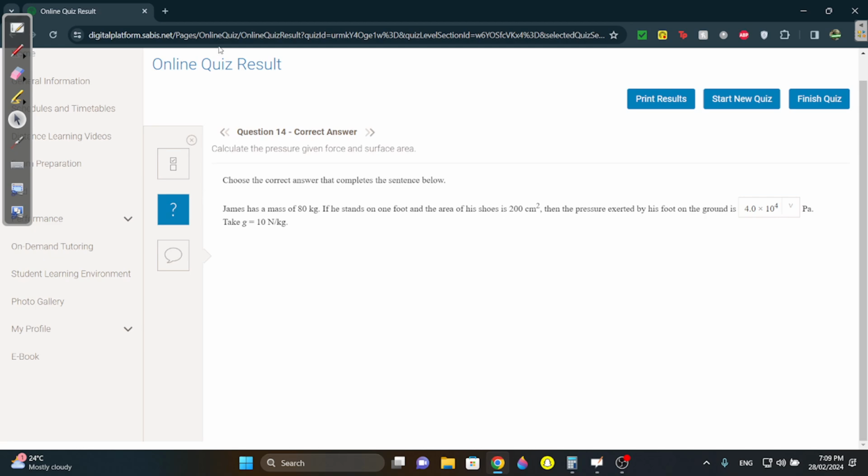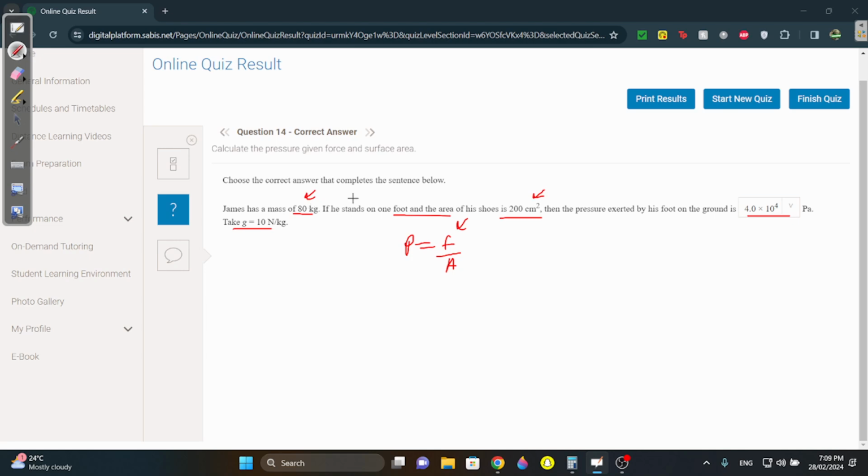For question 14, Jane has a mass of 80 kilos. If he stands on one foot and the area is 200 centimeters squared, then the pressure is whatever. Okay, first of all, we know pressure is force over area, right? We don't have the force, but we have the mass. And they're saying take g is 10.